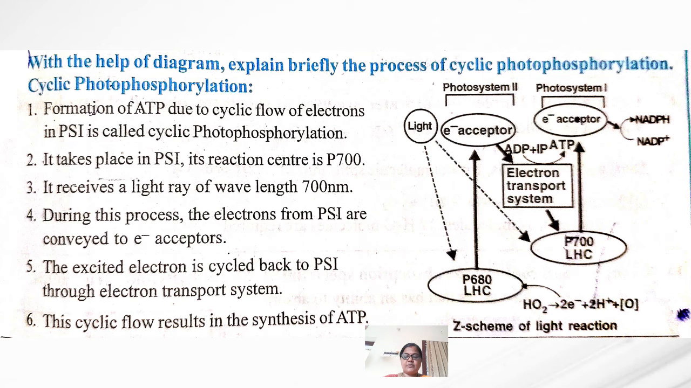Photosystem 1 and photosystem 2, and the electron acceptor is there. This cyclic photophosphorylation is called the jet stream of light reactions. Here the wavelength is 700 nanometers and its reaction center is P700. The electrons from photosystem 1 are conveyed to the electron acceptors. So this cyclic flow results in the synthesis of ATP. So this is about cyclic photophosphorylation.